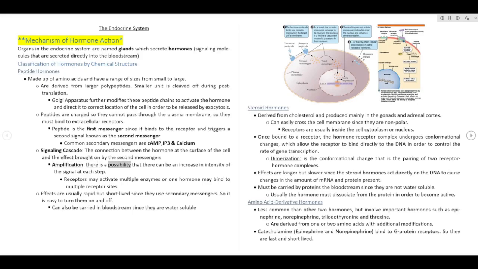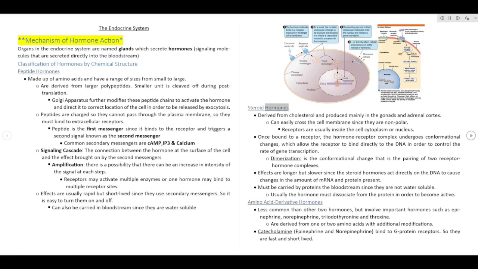Amplification: there is a possibility that there can be an increase in intensity of the signal at each step. Receptors may activate multiple enzymes or one hormone may bind to multiple receptor sites. Effects are usually rapid but short-lived since they use second messengers, so it is easy to turn them on and off. Can also be carried in the bloodstream since they are water-soluble.